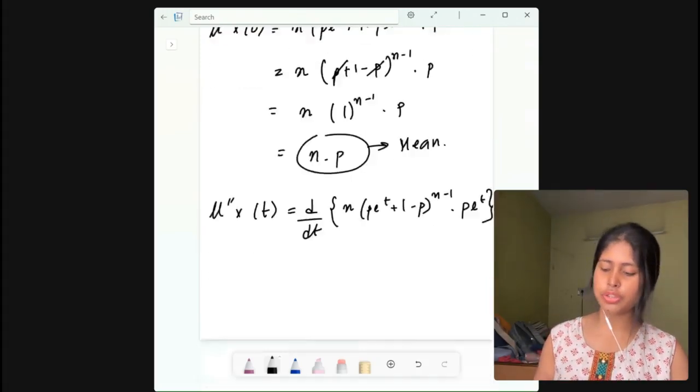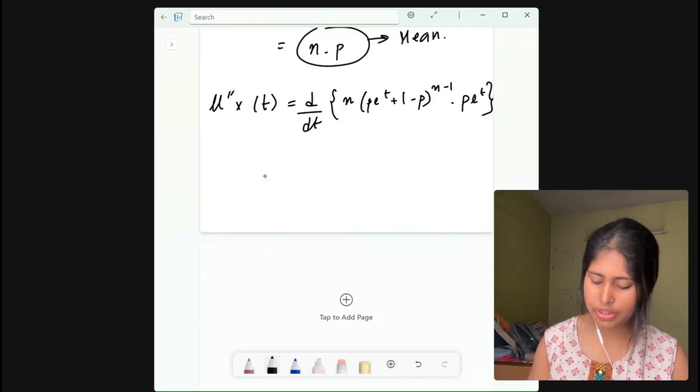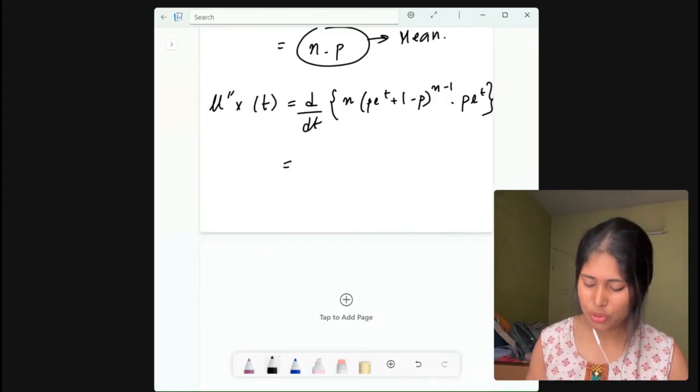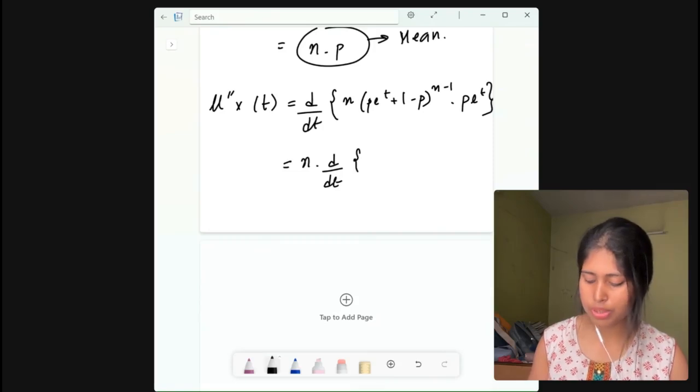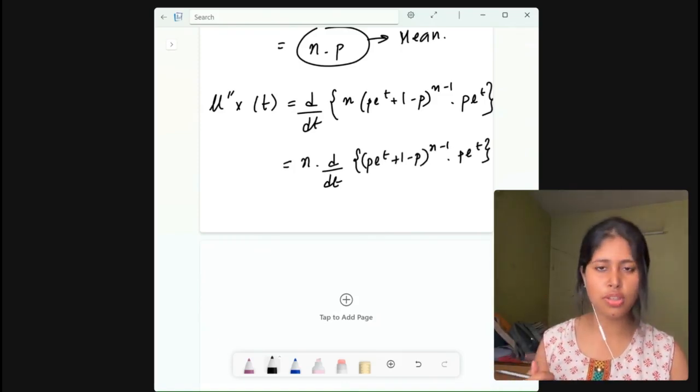Now if you differentiate, you can take the n outside for easier, error-free calculation. So if you take n outside and then do the differentiation, which is (p·e^t + 1 − p)^(n−1) into p·e^t, then you can do the product rule very easily.